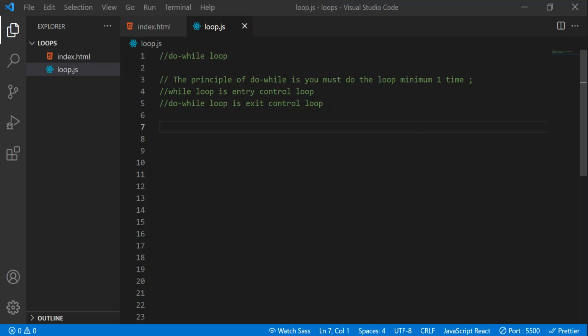Now let's see what the do while loop in JavaScript is. You can read this, friends. The principle of do while is that you must run the loop a minimum of one time. So what does that mean? Let's again take the same example we took in the while loop.